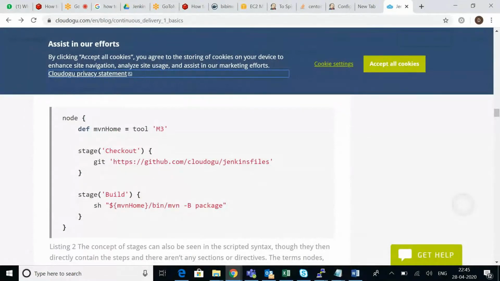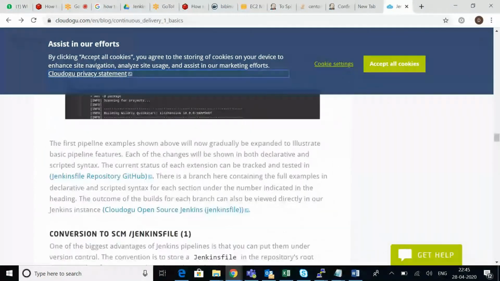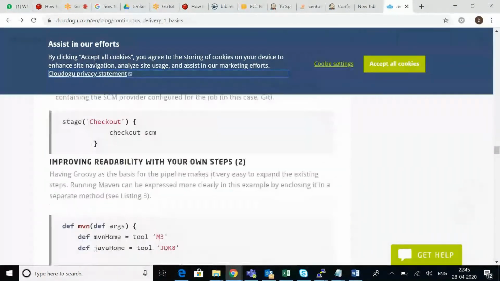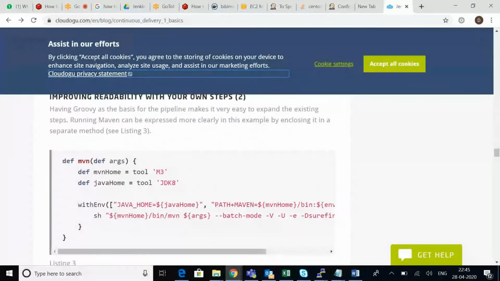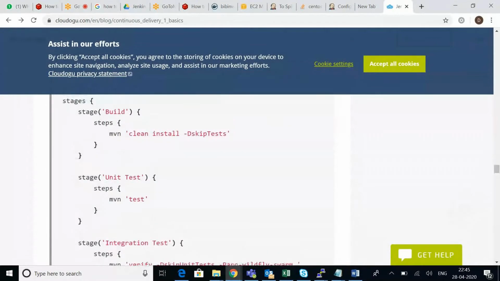Here also it's the same stuff. He's using the variable concept here. So try to go through like this, guys. Try to build different Jenkins pipelines in this way.